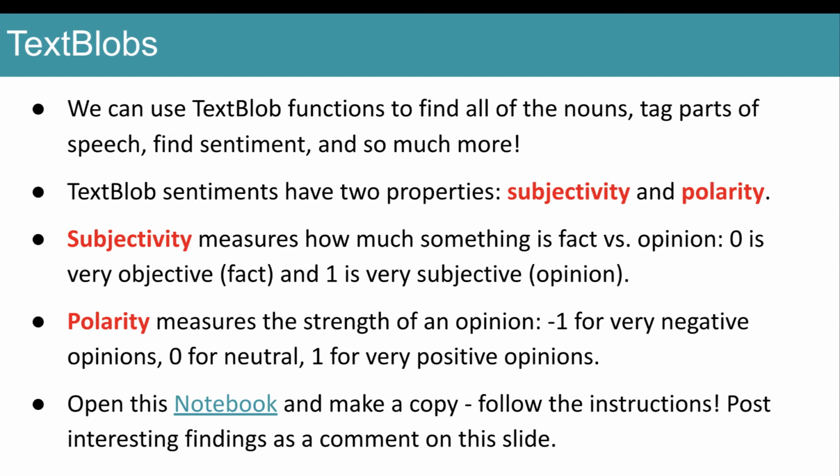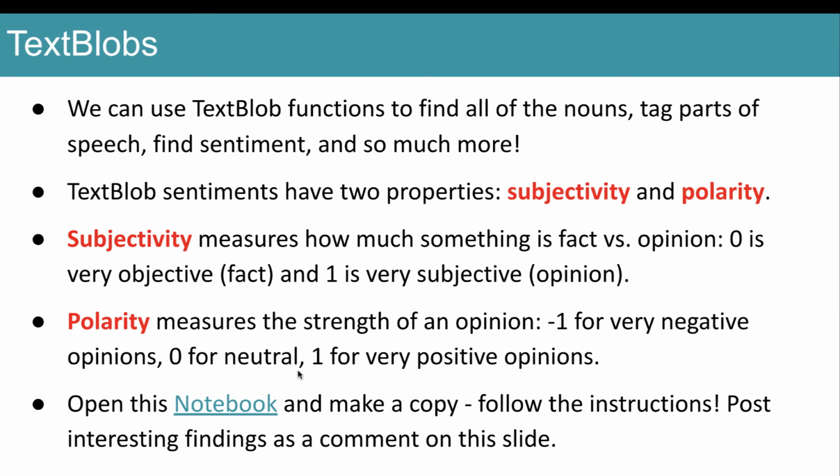TextBlob sentiments have 2 properties. One's called subjectivity and one's polarity. Subjectivity measures how much something is fact versus opinion. If you get a score of 0, that means it's very objective, it's factual. And a 1 would be very subjective, or opinion. Then polarity measures the strength of that opinion. So if your score turns out to be a -1, that means a very negative opinion. 0 is neutral and 1 is very positive.